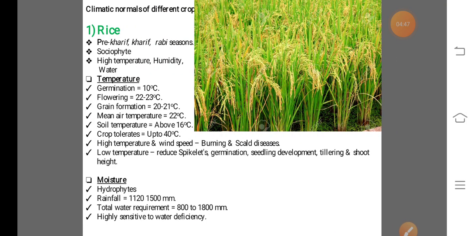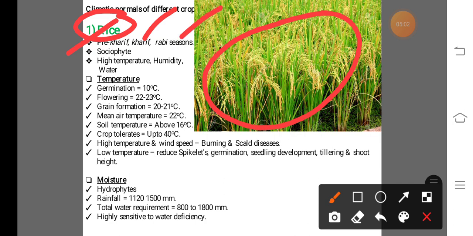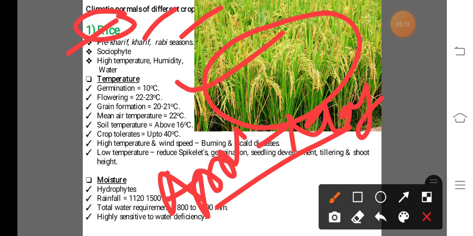So first, climatic normals for the crop. In case of crops, the first one is the rice crop. See here, this is the rice crop, and this rice crop is cultivated in 3 seasons, that means pre-Kharif, Kharif and Rabi season. Pre-Kharif means if water is available in April-May, at that time this rice is cultivated.